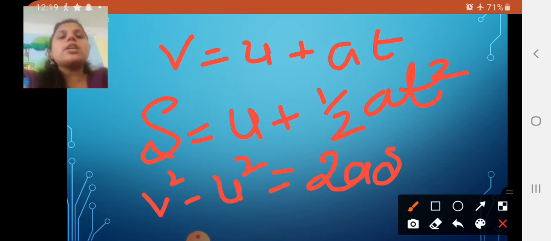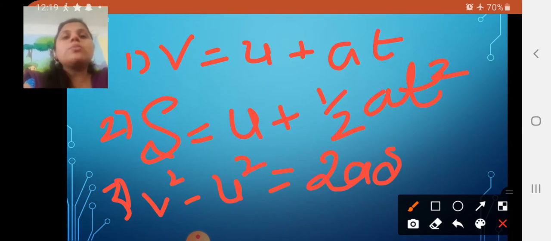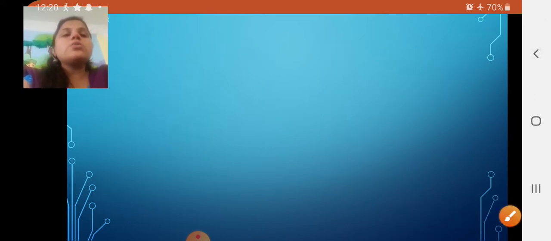So dear students, I hope you got these 3 equations. Remember these things, otherwise you will find difficulty in solving the problems. So you have to remember: V is equal to U plus AT, S is equal to UT plus half AT square, and the third one is V square minus U square is equal to 2AS. Okay dear students, let's start with our problems.